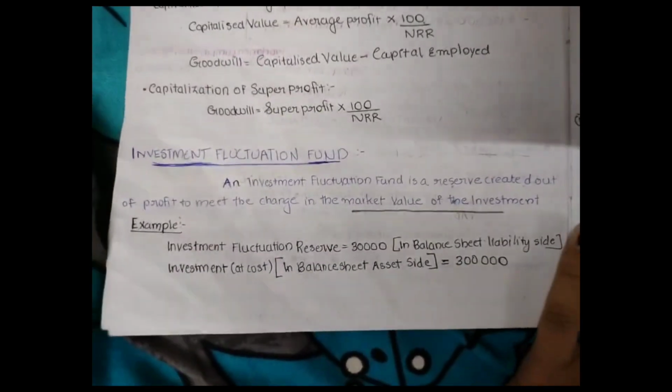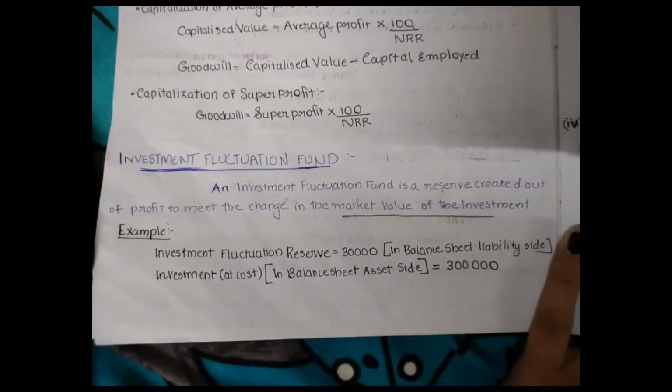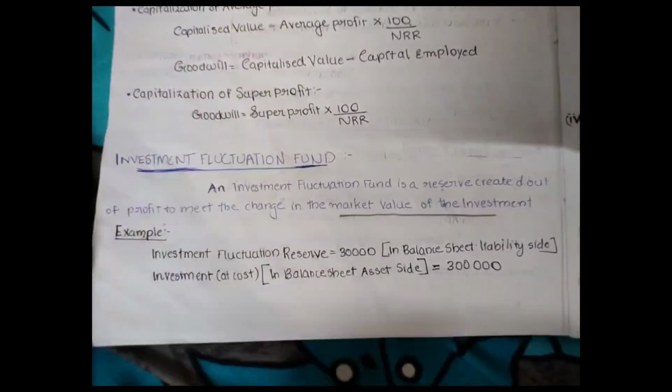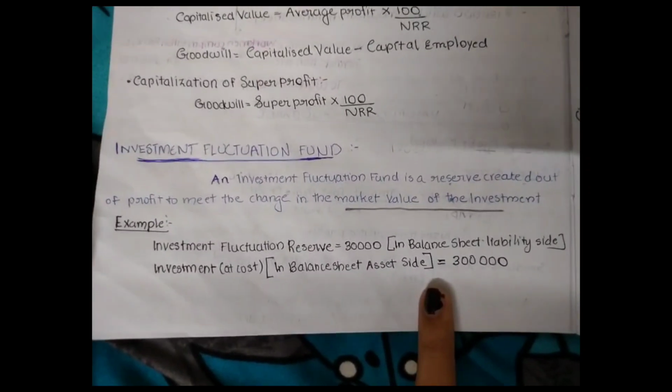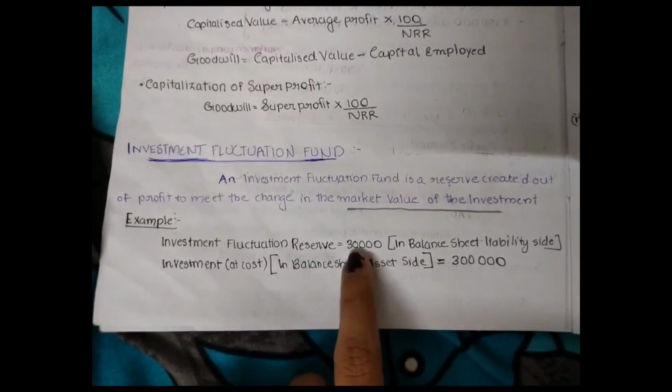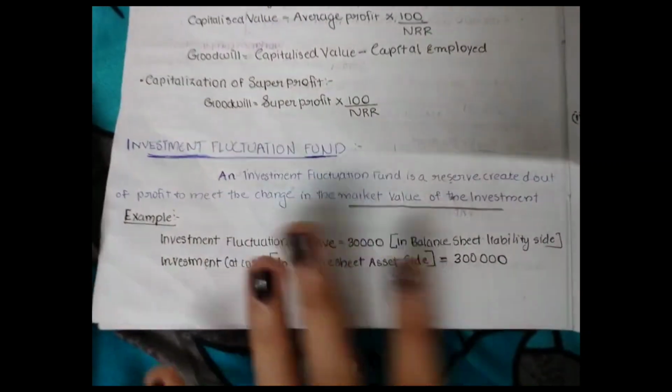Fine. Now let's go through certain scenarios. In this scenario, there are two things you have to keep in mind, because this is an example for you to understand easier. In our example, let's say on the liability side of the balance sheet there is an investment fluctuation reserve of rupees 30,000.